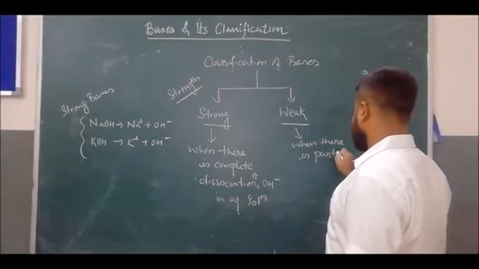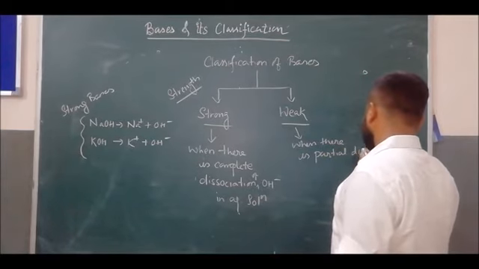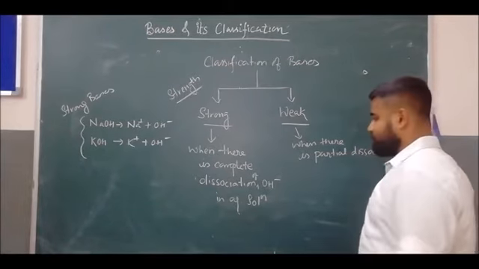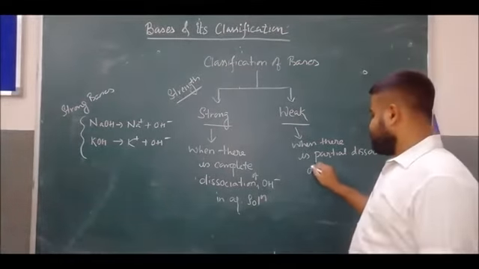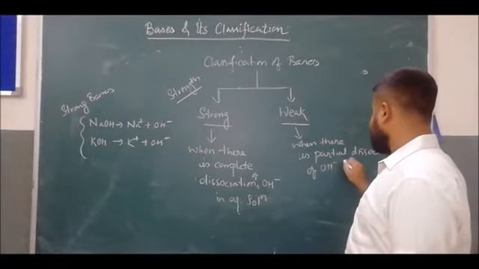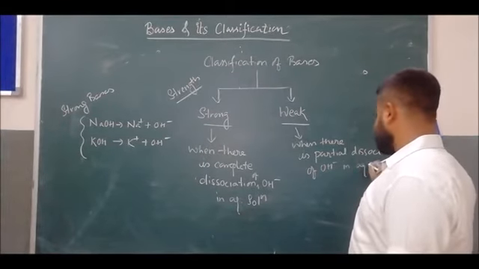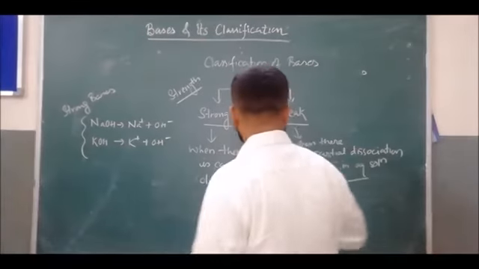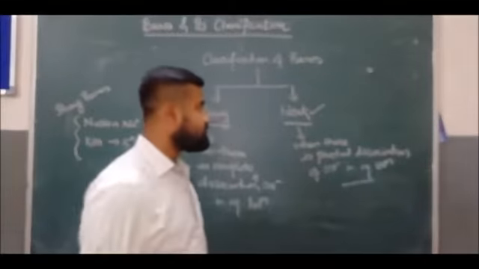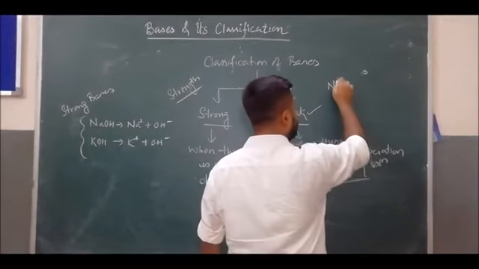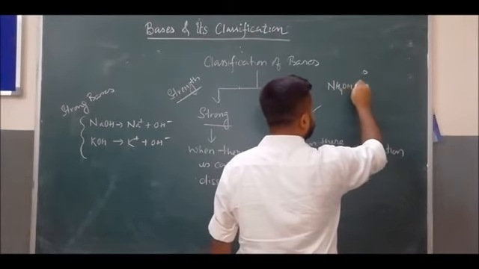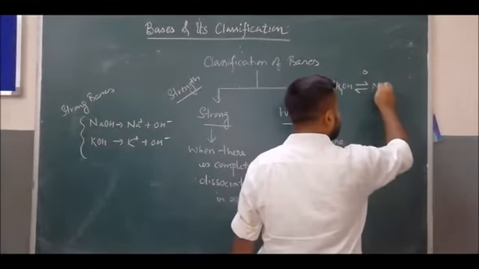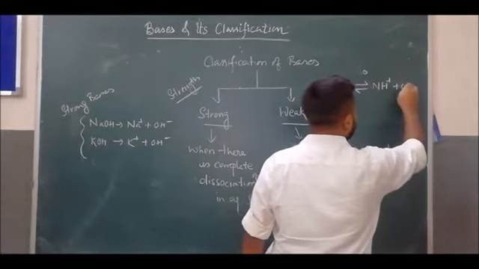But when we talk about weak bases, when there is partial dissociation of hydroxide ion in aqueous solution, it is called a weak base. Example, NH4OH partially dissociates; the reversible sign means partial dissociation into NH4 plus and OH minus.